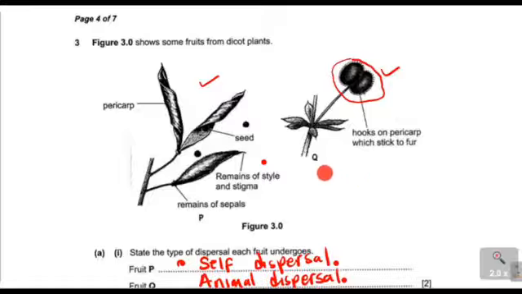Another difference is that this fruit Q, you can see it only has 2 seeds. Fruit Q has 2 seeds, while a tomato has more than 2 seeds. The third difference can be that fruit Q can be used for medicinal purposes and its nutritious value, while a tomato can be used in dishes such as sauces and salads. It's also tasty. So these are the differences between fruit Q and a tomato.